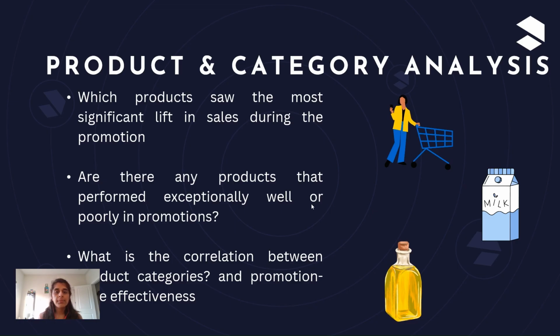Now, let's jump onto the product and category analysis, and here we will try to find answers for which products or categories have contributed to significant lift in sales, or products that performed well or poorly to promotions in terms of revenue and quantities sold. So, with that, let's jump on to my Tableau report.